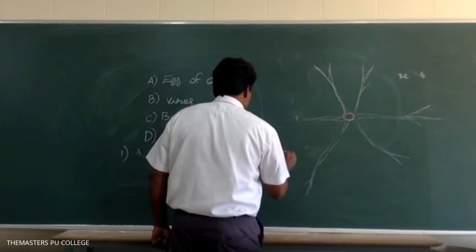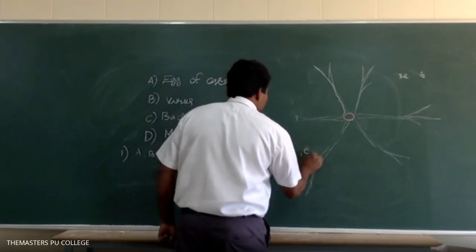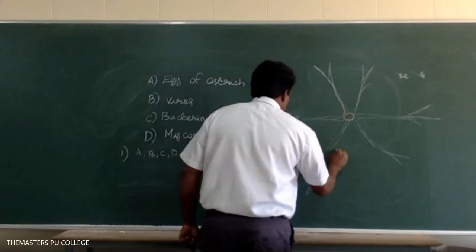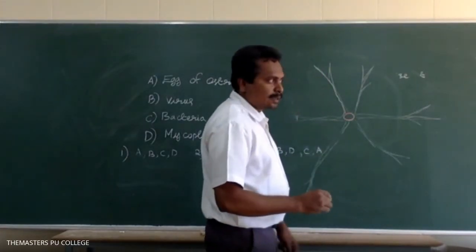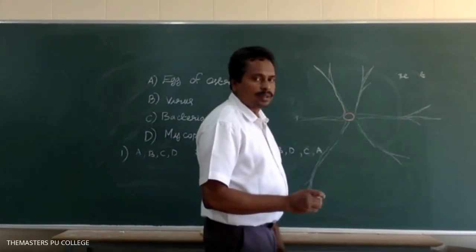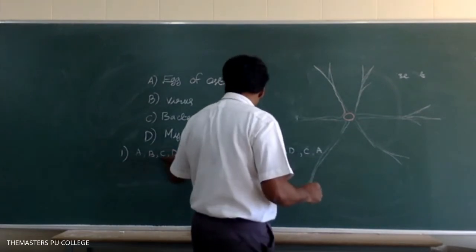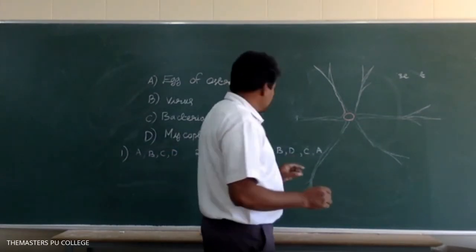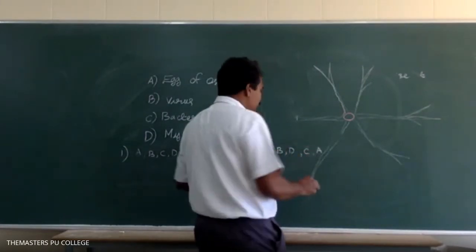Sir, what is the question? Arrange the following cells or organisms in ascending order. Option 1 is ABCD. Option 2 is DCBA. Option 3 is BDCA.